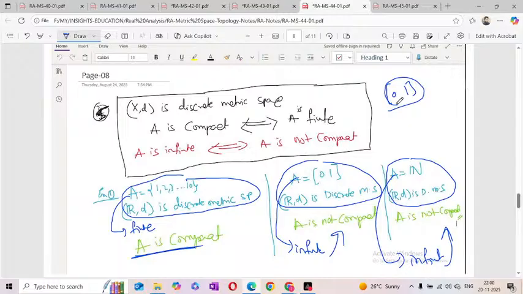Okay, so now the closed interval [0,1] is an uncountable set. It is not a finite set, it is an uncountable set. And the natural numbers are a countable set but infinite. So infinite sets have two categories: one is countable, another one uncountable. Real numbers.